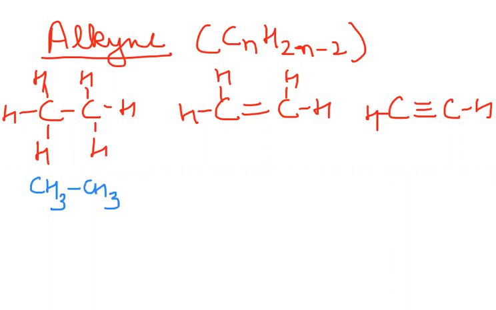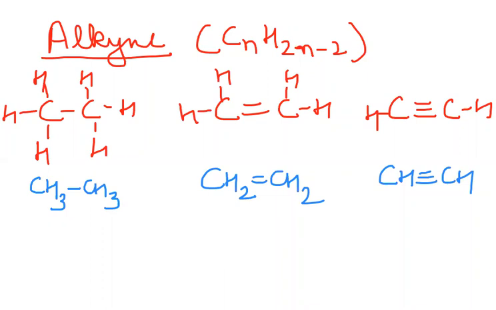Correct? The molecular formula for the next compound is CH2=CH2. And the structural formula for this one is CH≡CH. Now you name the compounds, and you see how the names vary. The name for this compound is ethane.